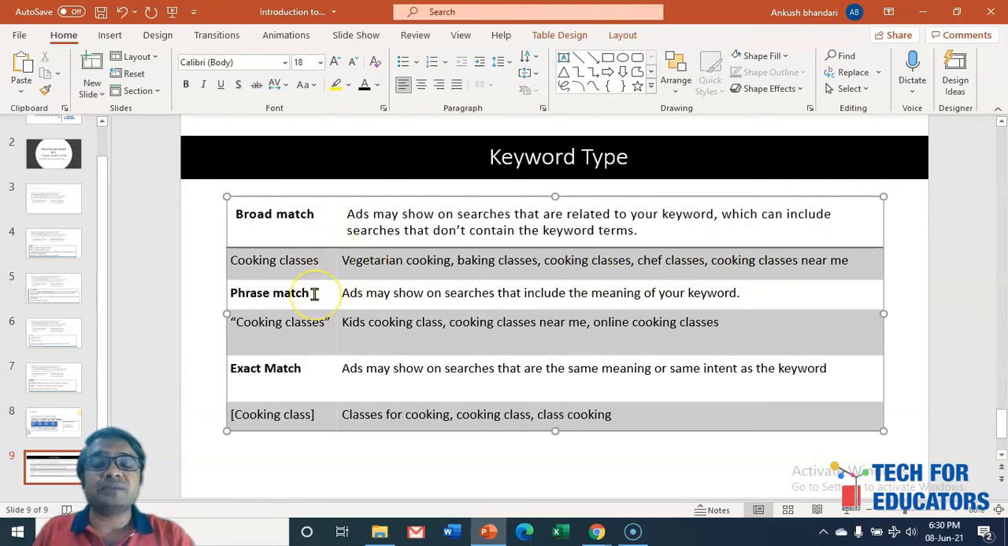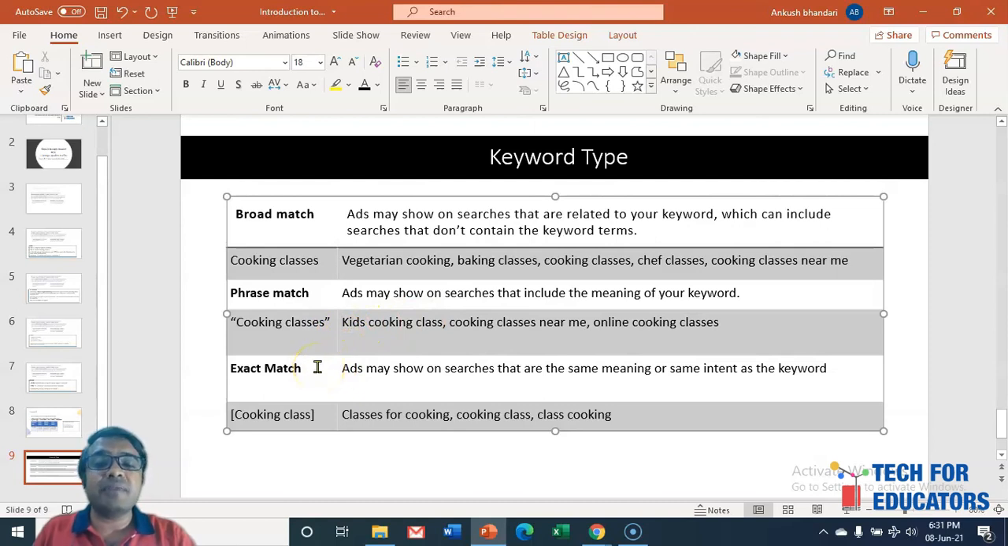But if you select the phrase match, what will happen? The ad may show on searches that include the meaning of your keyword. So here it is a bit narrowed down. If I write my keyword cooking classes in double quotes, my ad will come if somebody is searching for kids cooking classes near me, or online cooking classes. Here we have to keep in mind that the cooking classes phrase is coming everywhere, in kids cooking classes near me, and in online cooking classes.